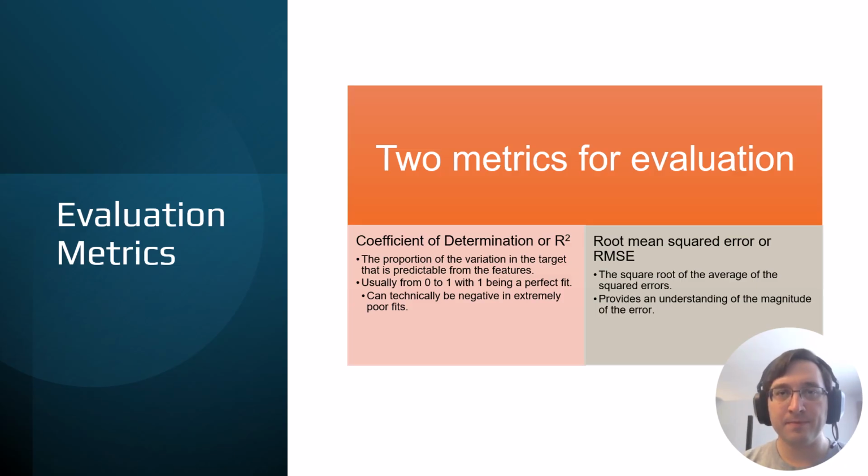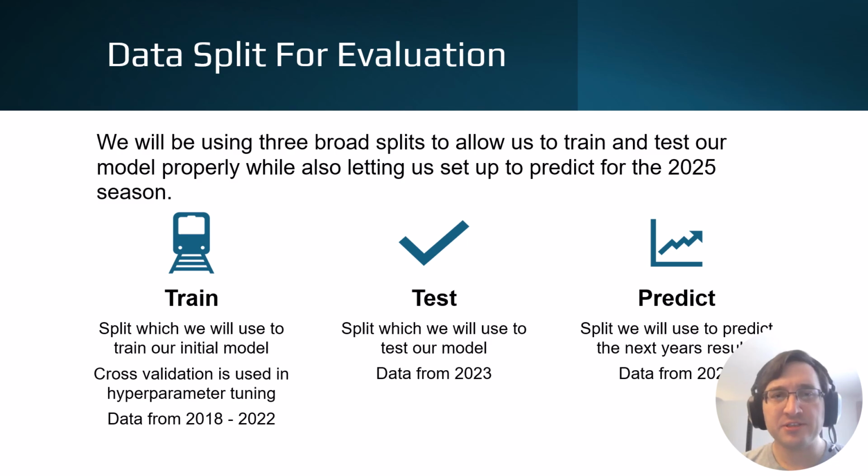For our evaluation scheme, we plan to use 3 broad splits to allow us to train and test our model properly while also letting us predict for 2025. First, we have the train split, which we'll use to train our initial model. We will also be using cross-validation within our hyperparameter tuning, and we will be using data from 2018 to 2022, with the possibility of expanding it further back.